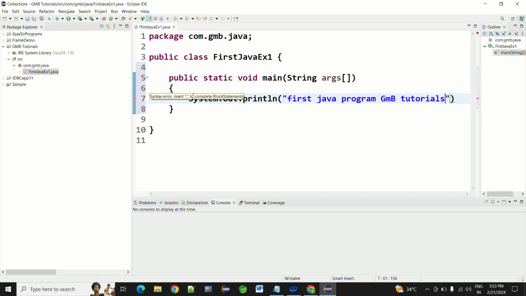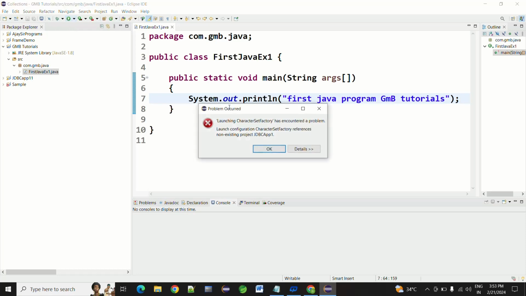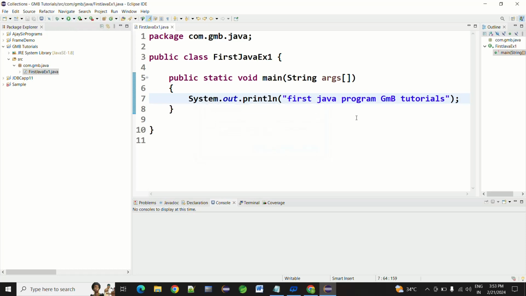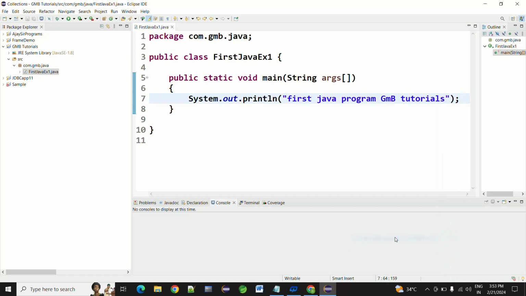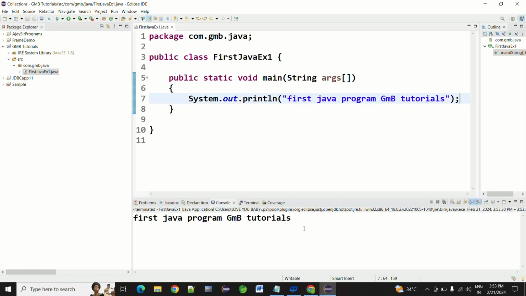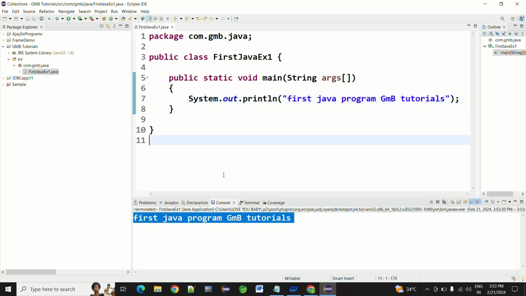Here an error comes. When you put the mouse cursor on the cross mark, it says syntax error, insert semicolon to complete block sequence. If you forgot to add this, here I will save the program with Control S. Then click on the run button. There are 3-4 ways, using a shortcut key, clicking on the run button, or right clicking and choosing run as Java application. The program will run.